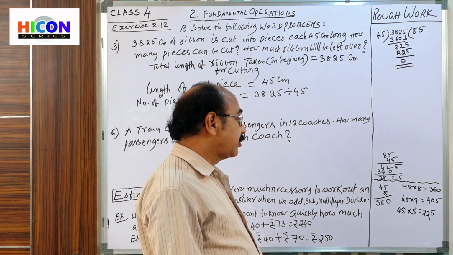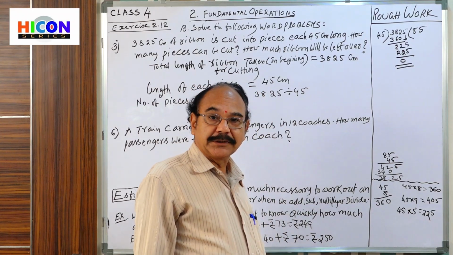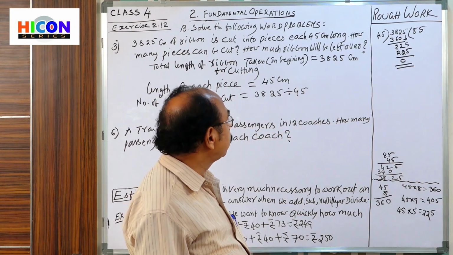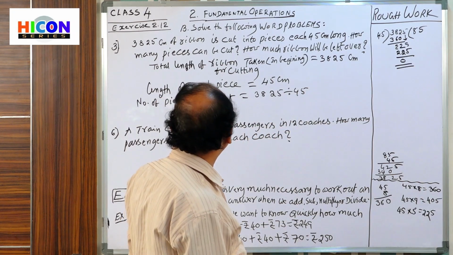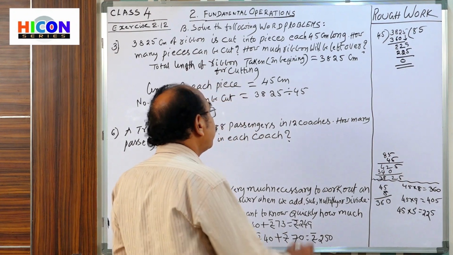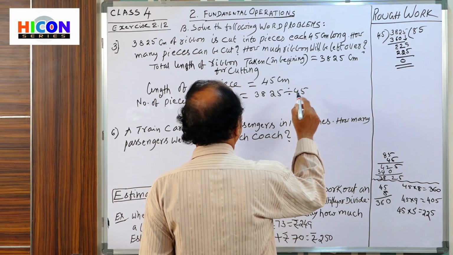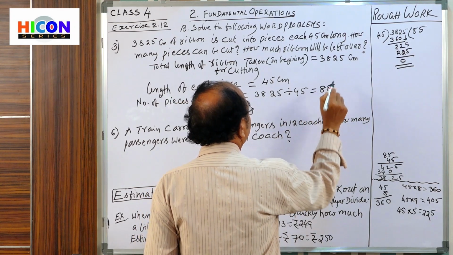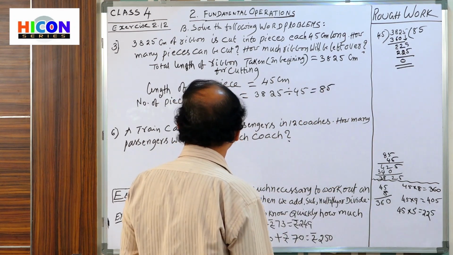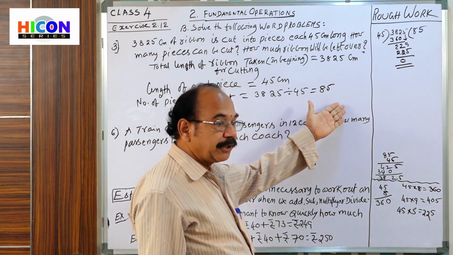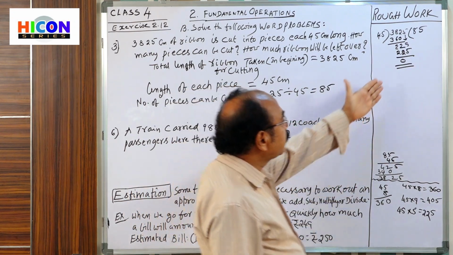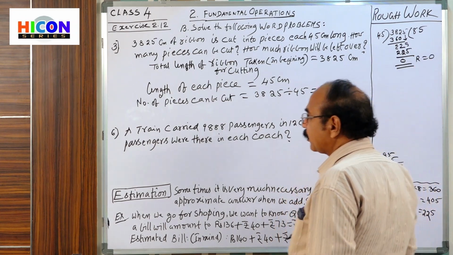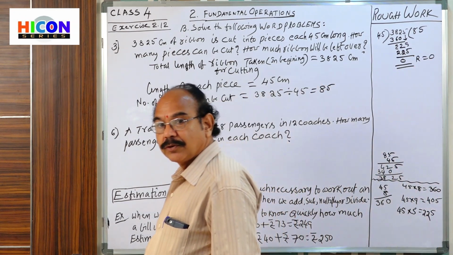That's why here what do we say? The number is exactly divisible by 45. So 85 times. How many pieces can we get? 85 pieces. Here remainder is 0.